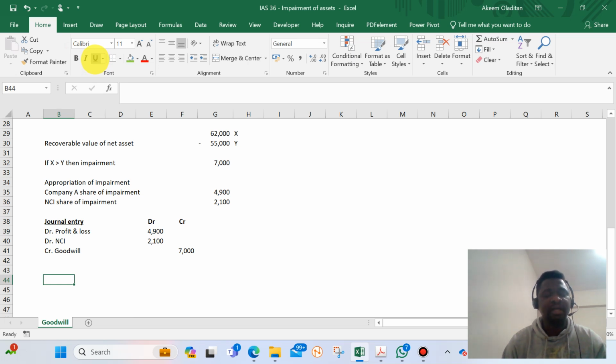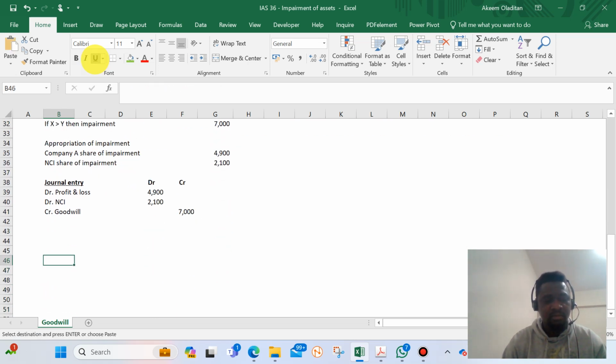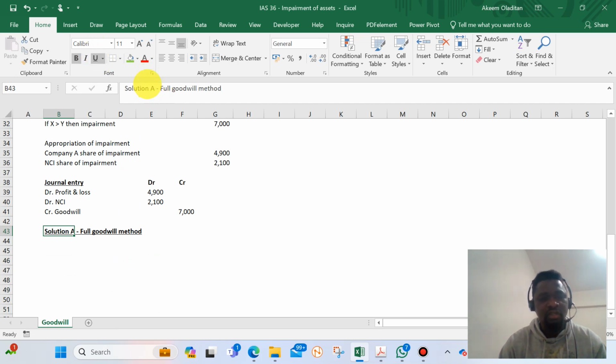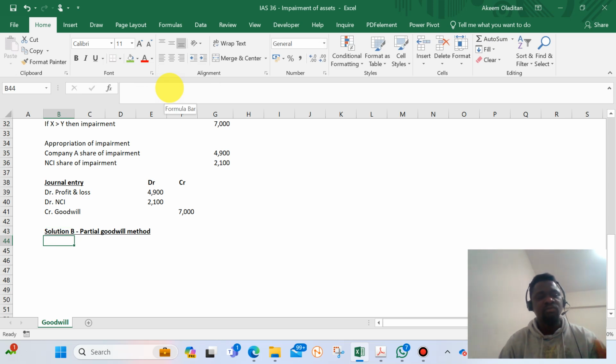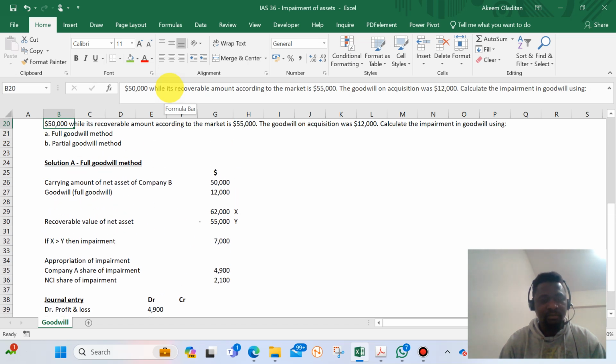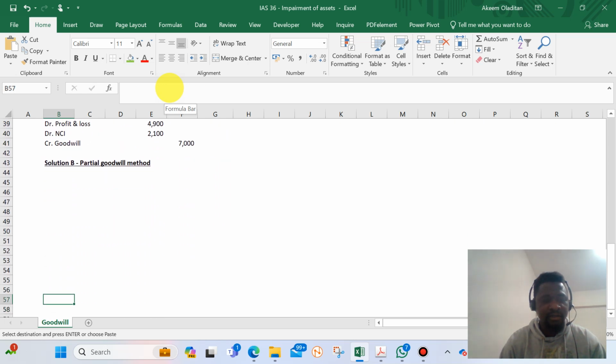But in a partial goodwill approach, solution B will be partial goodwill. So partial goodwill method. What we do here is, in calculating our goodwill, I will use the same template I have here. Yeah, the same template. Let me copy the same template.